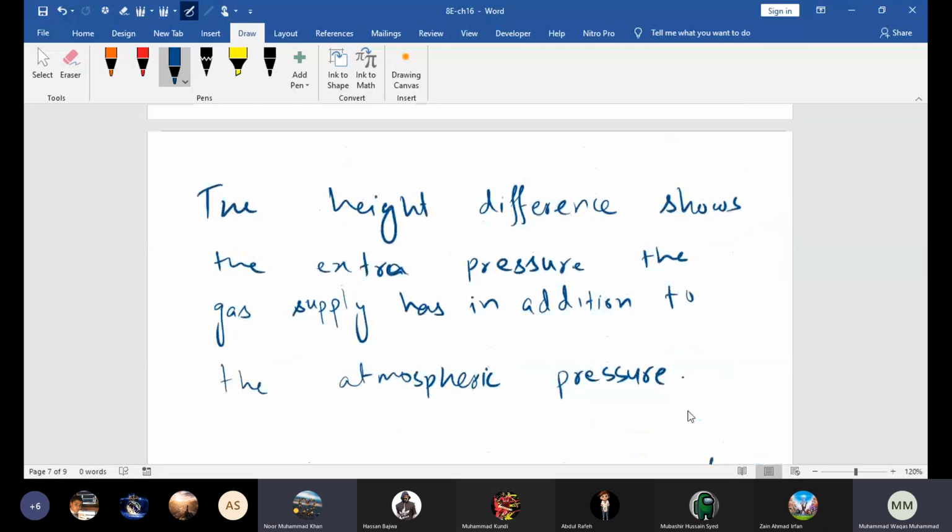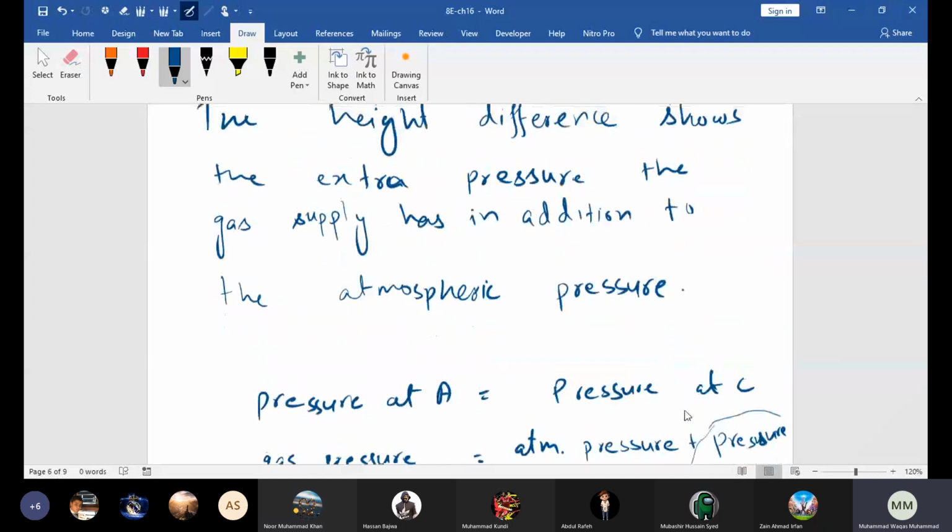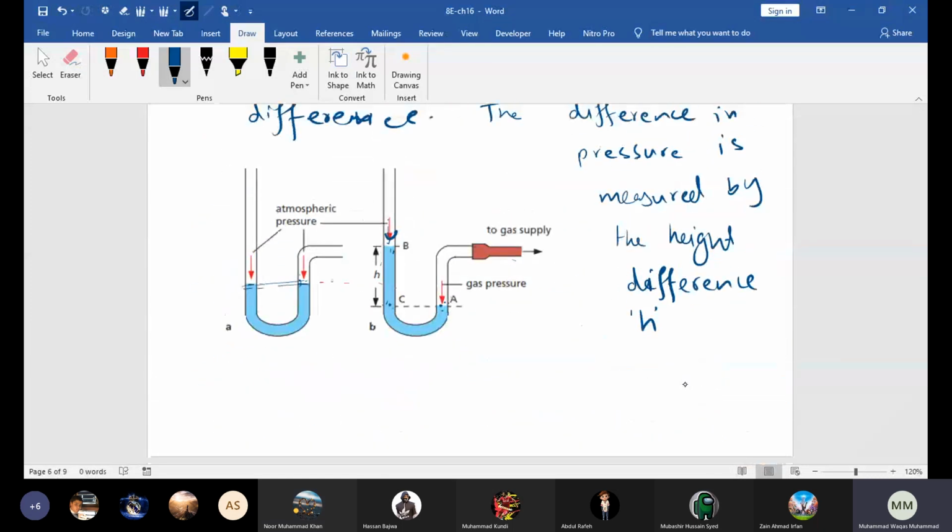Now beta, remember that if you change the width of the tube, it doesn't affect the height.